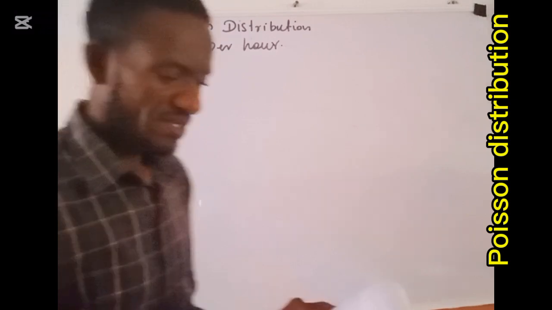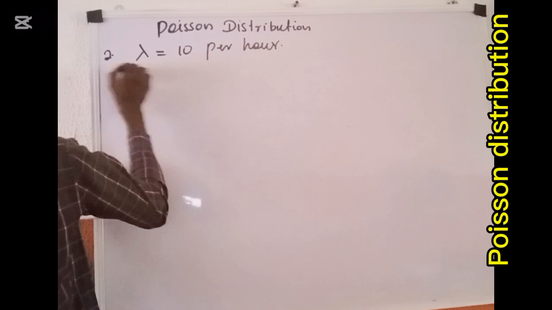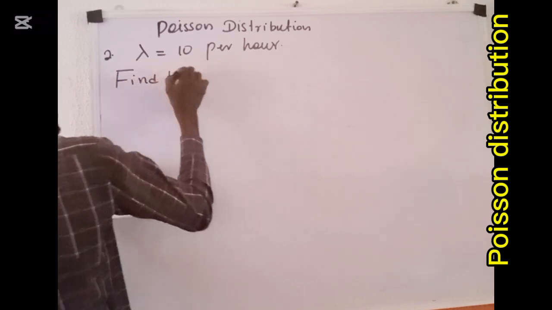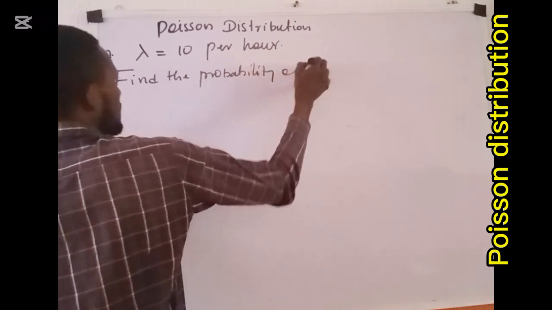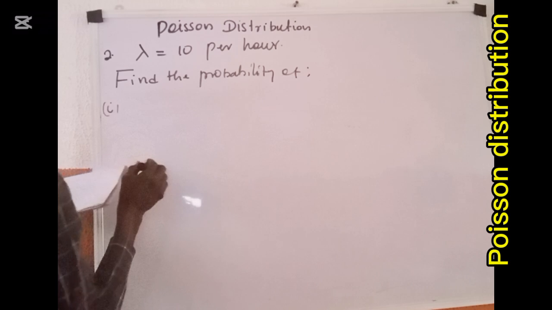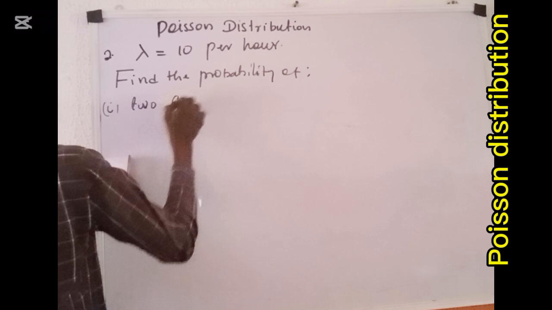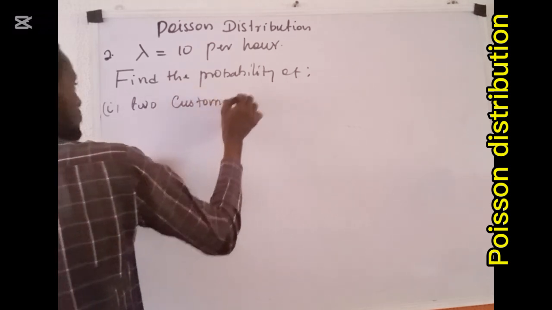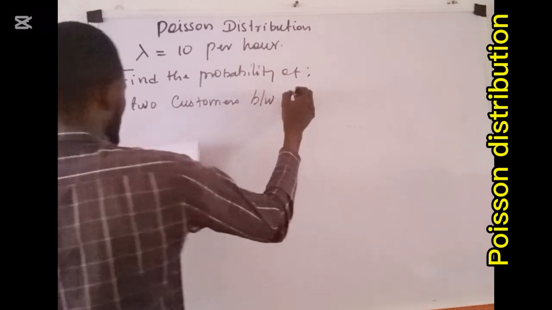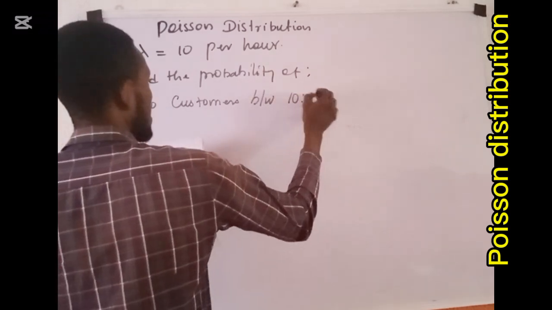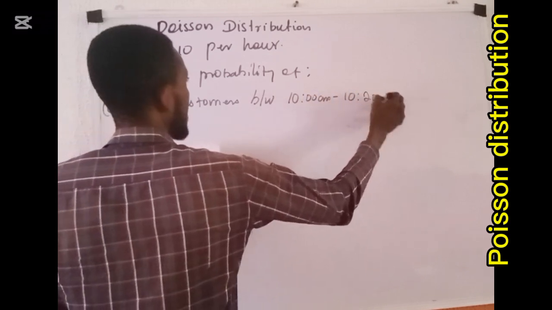They now ask, find the probability of two customers between 10 a.m. to 10:20 a.m.